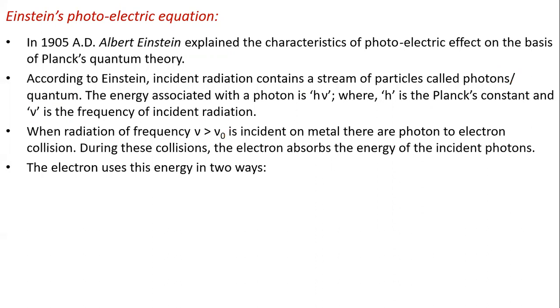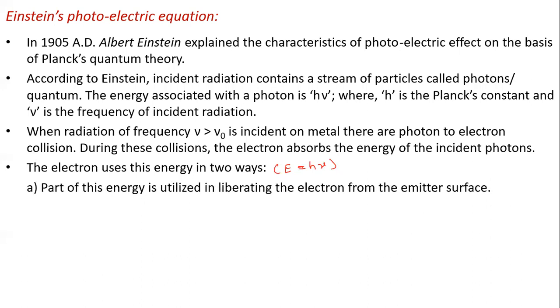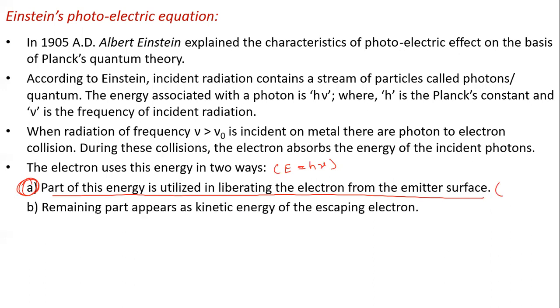This is very important. The energy is E equal to h nu, and this energy is used by the electron in two ways. The first way: part of the energy is utilized in liberating the electron from the emitter surface, meaning part of the energy is used to take the electron from the metal surface. And the remaining part appears as kinetic energy.